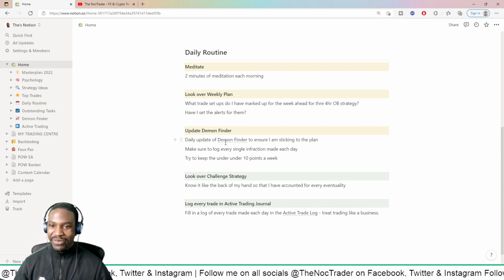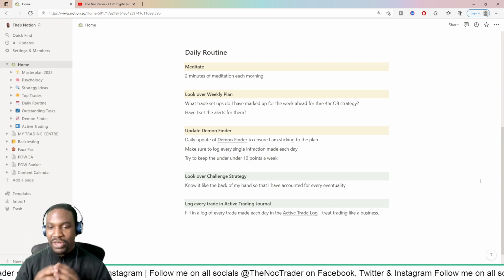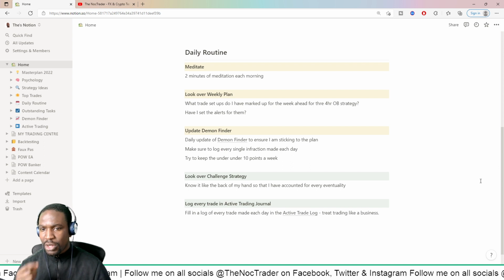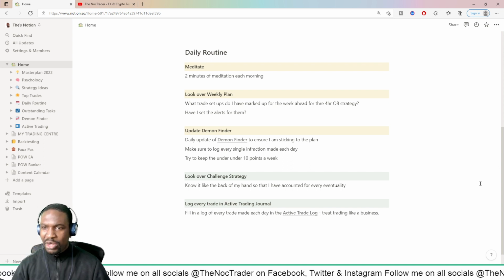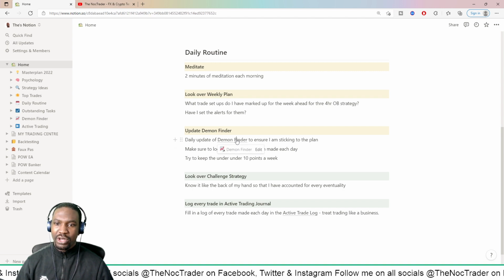Then I'll update my demon finder. I'll show you what the demon finder is. This is something I stole from someone else. I can't remember who it was for the life of me. If you guys know, put it in the comment section below. But there's this demon finder thing where I think it was Trader Dante that made it. And what he does is that, actually, let me go into it now.